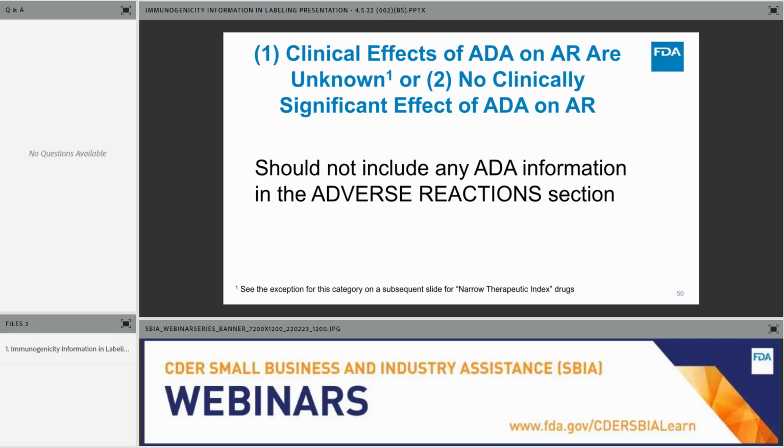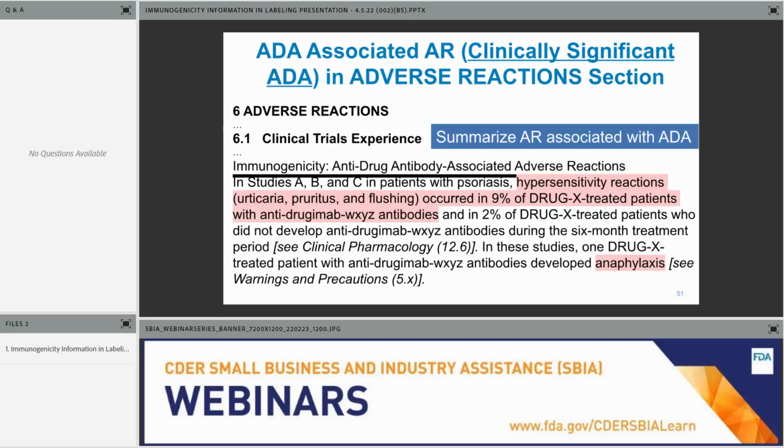If there are no clinically significant effects of ADA on adverse reactions, and in almost all cases, if the clinical effects of ADA on adverse reactions are unknown, there's going to be nothing in section 6 about immunogenicity. All that information will be moved to subsection 12.6. There is an exception for what we're calling narrow therapeutic index drugs, but in general, section 6 will not include information on immunogenicity.